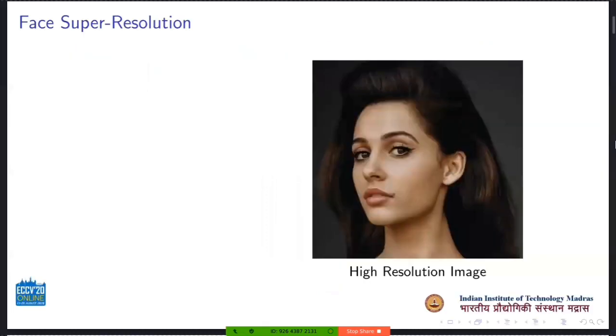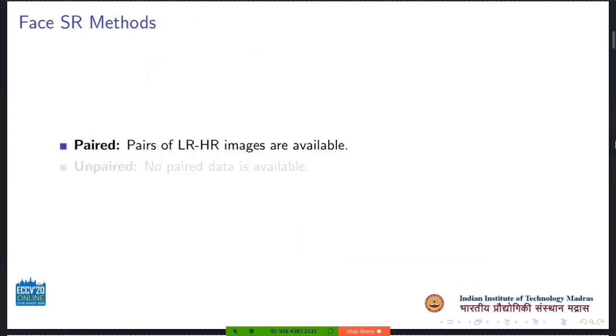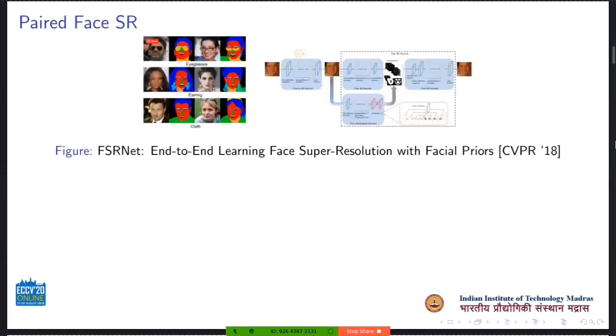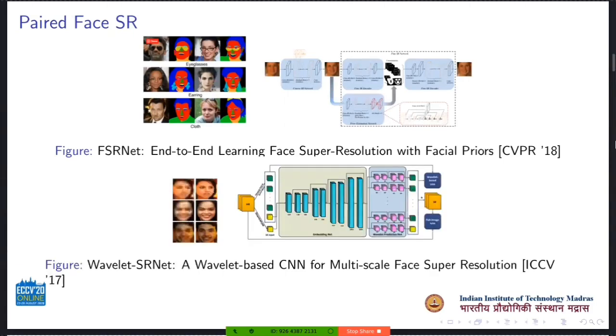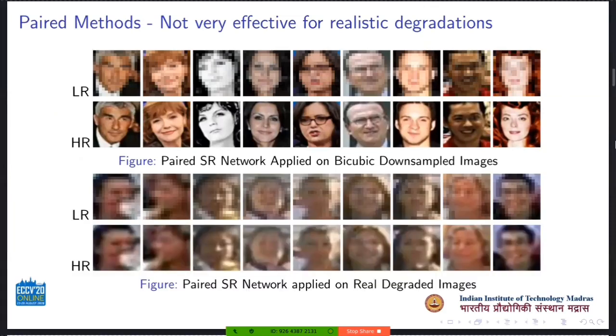The task of super resolution is to generate a high resolution image from its low resolution counterpart. There are two approaches to do this: paired super-resolution, where pairs of high and low resolution samples are available, and unpaired super-resolution, when no paired data is available. Paired super-resolution networks, which can be trained with face-specific priors or without, produce great results on bicubically downsampled images. However, for real degraded facial images, they fail to produce sharp, high-resolution outputs.